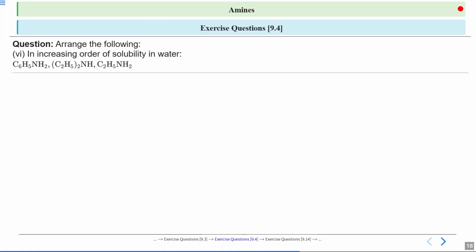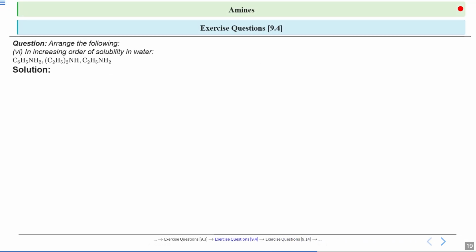Next, you have to arrange the following in increasing order of solubility in water: C6H5NH2, (C2H5)2NH, and C2H5NH2. Now we are asked to arrange aniline, C6H5NH2, diethylamine, (C2H5)2NH, and ethylamine, C2H5NH2.